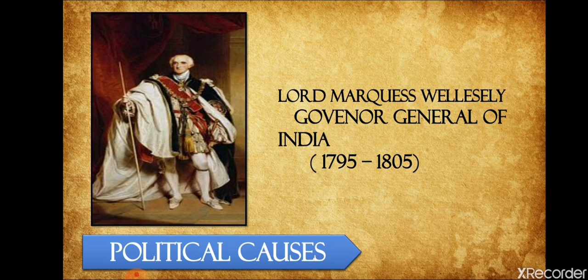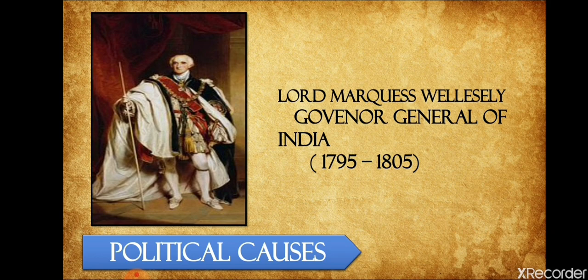from 1795 to 1805, as we have learned, introduced the subsidiary alliance in India, and the policies of the subsidiary alliance gradually resulted in the loss of the authority and honor of the rulers. According to these policies, British residents had been stationed in many courts of Indian rulers.